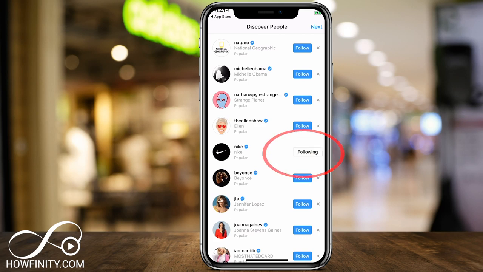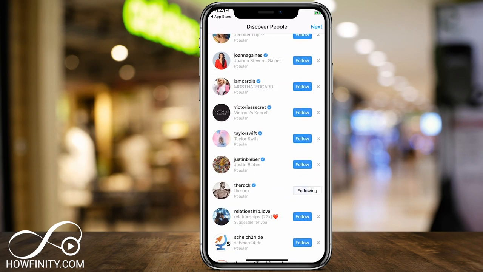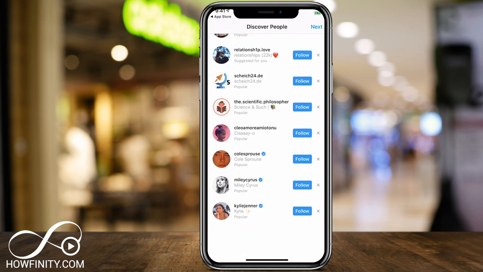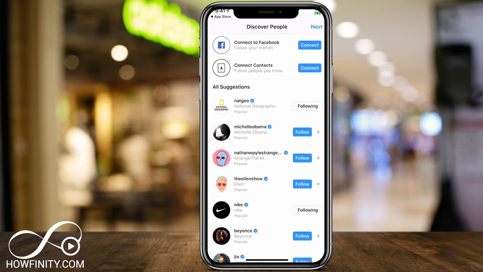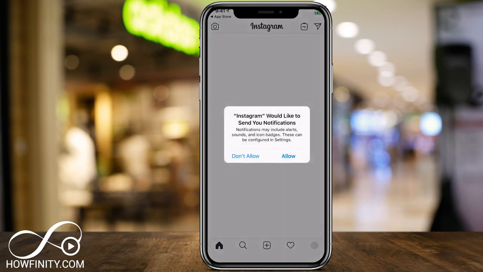Let's follow Nike here and Nat Geo, just so we have a couple of things to look at. Maybe The Rock. But you could see, we could obviously find people that we wanna follow. This is the suggestions. I'm gonna press next. And then if you want notifications, you could turn that on. I'm gonna skip that as well.